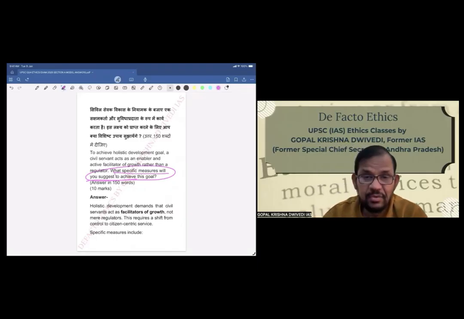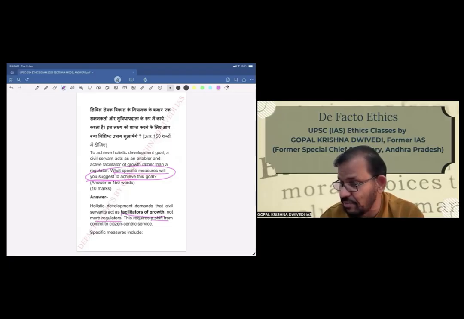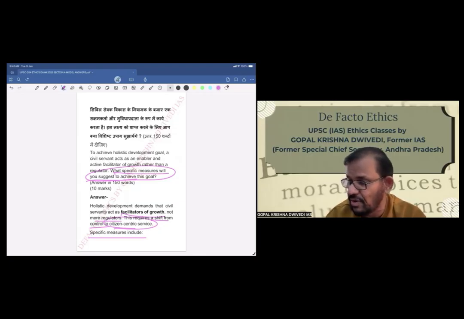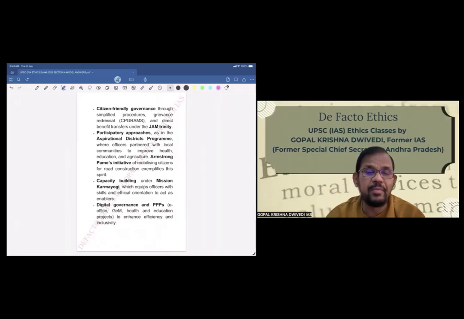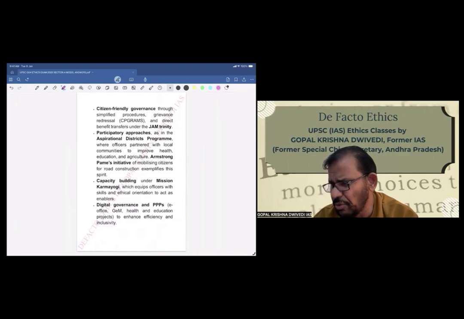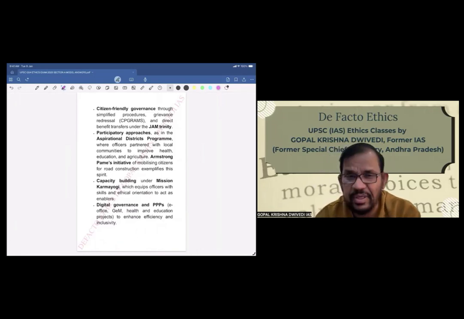So now we'll go to the answer. Holistic development demands that civil servants act as facilitators of growth, not mere regulators. This requires a shift from control to citizen-centric service. Specific measures include. So now we are coming to specific measures, and this is what has been asked. So we will give a list of specific measures. You can give point-wise 1, 2, 3. You can give bullet-wise. Here bullet-wise has been written because you have to differentiate different points. Since a list has been asked, accordingly you have to tell.